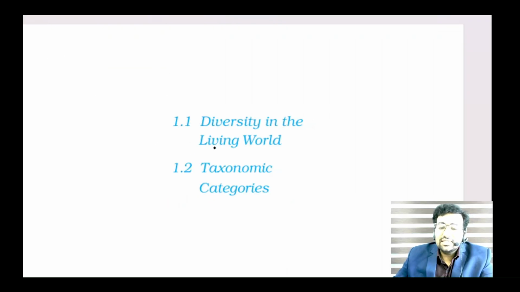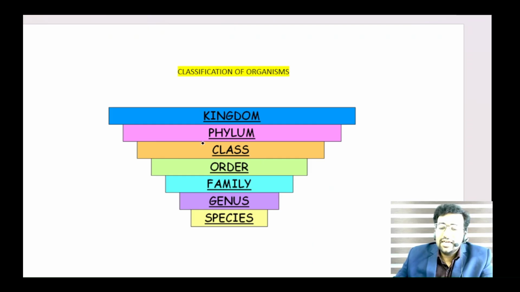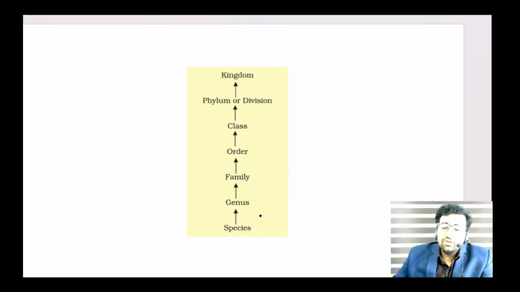And now let's look at the second topic that we are going to discuss under the third video of the living world. So the first video is an introduction, free for you. The second video, diversity, is a paid video. It's a very low fee and very good education. That's our policy. And in the third video I will explain the second topic of the living world, that is taxonomic category. This is what taxonomic category is: species, genus, family, order, class, phylum, kingdom. I will teach you how to memorize this taxonomical hierarchy. I will teach you what is taxa, what is hierarchy, and everything. I will teach you how to memorize this order in the paid video.